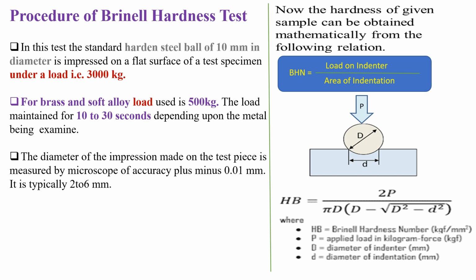After putting all these values in this formula, we get a number which is the Brinell hardness number, and that is the hardness of that particular